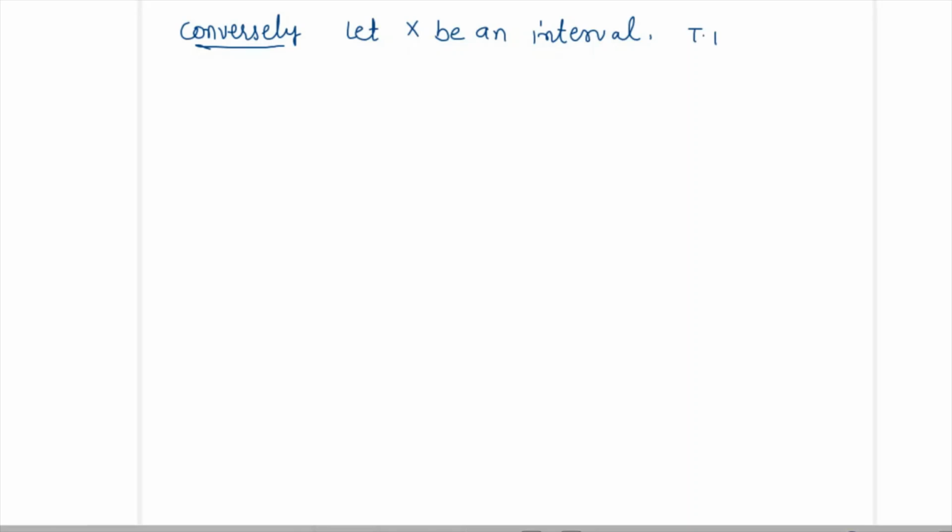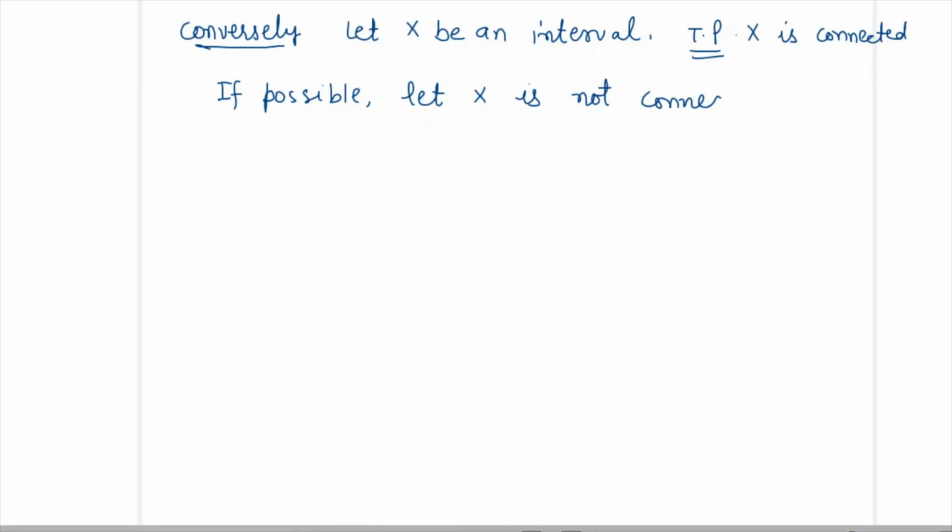Then we will prove that X is connected. Again we will use the contradiction method here. If possible, let X not be connected, meaning X is disconnected.